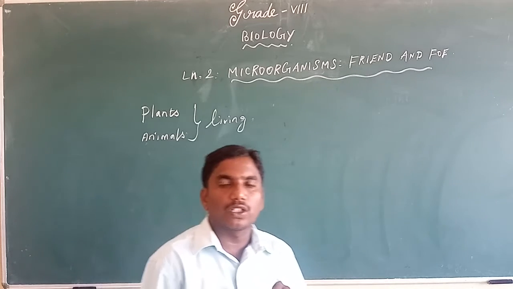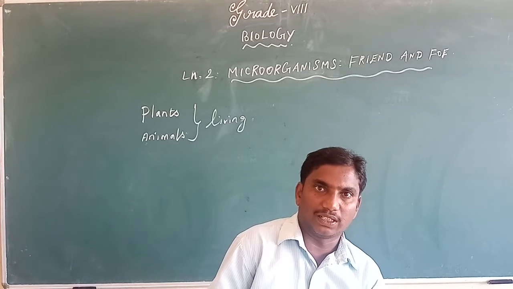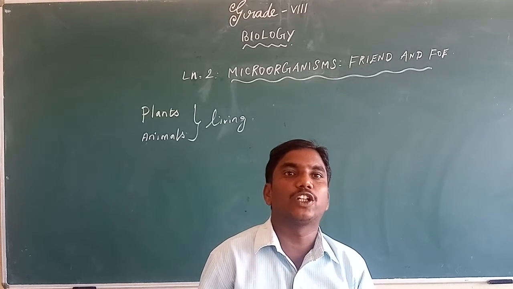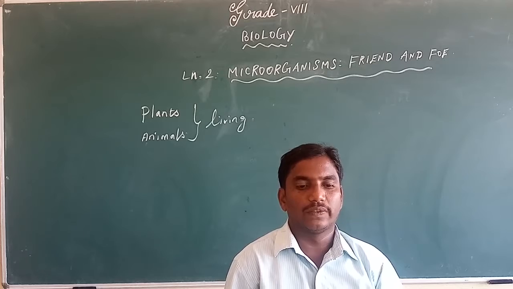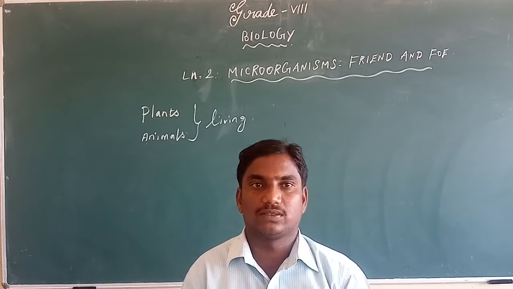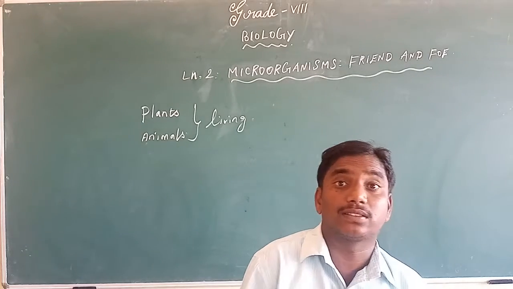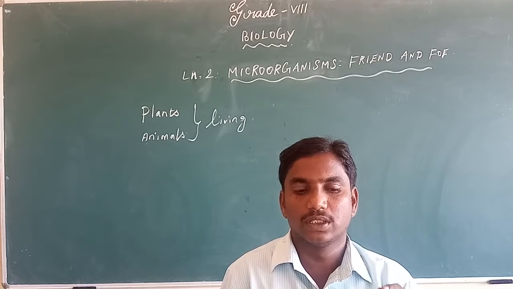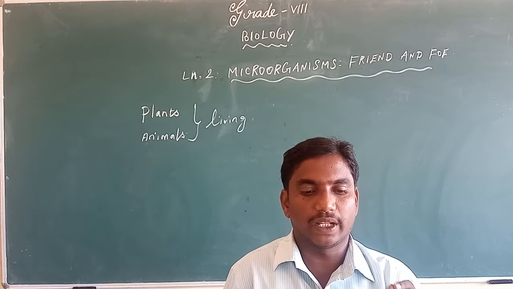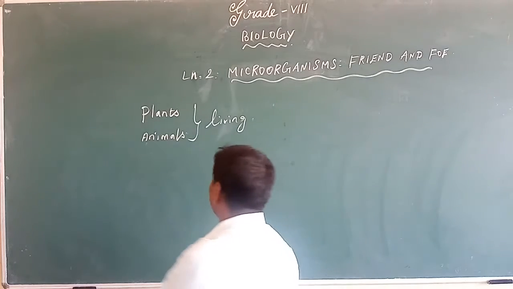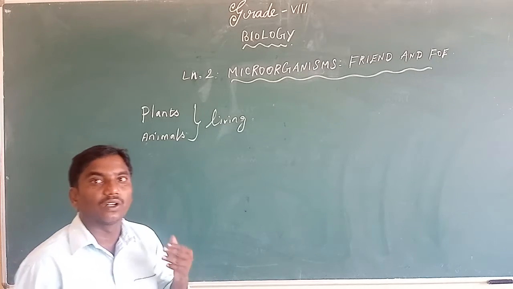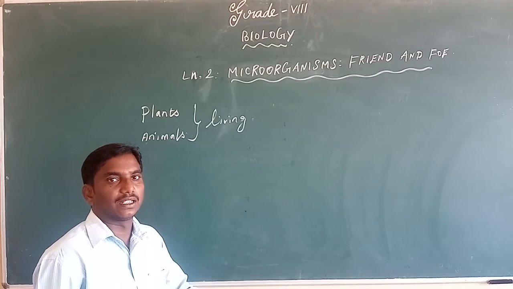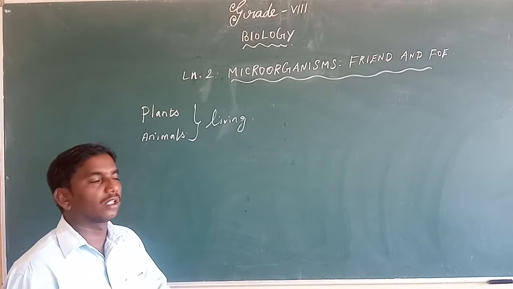Some other living organisms are also present in the atmosphere or surroundings, but we can't see them with our eyes. Why can't we see them? Because they are very small organisms. What is the name? That is called microorganisms or microbes.